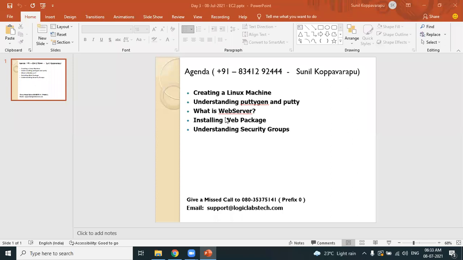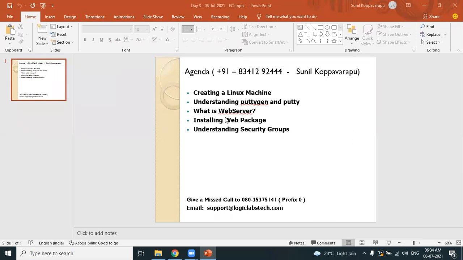We'll be experiencing how we can connect to the Linux machine using PuTTY. What is a web server? We will make the Linux machine a web server, and we'll discuss a web package. We'll also discuss the term called security group. These are all interesting topics for today's session.